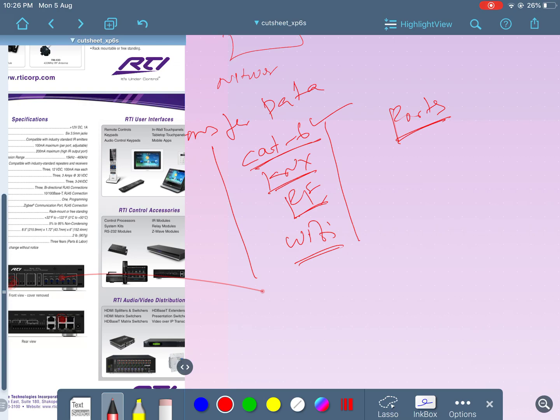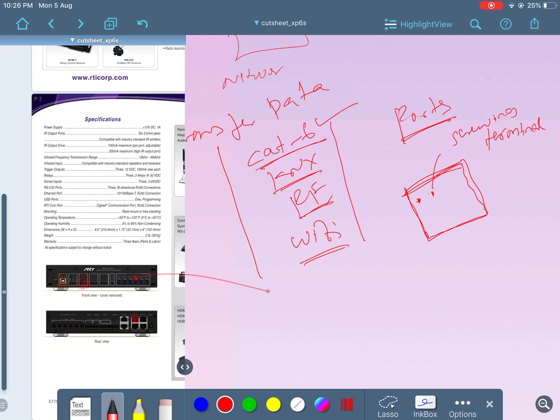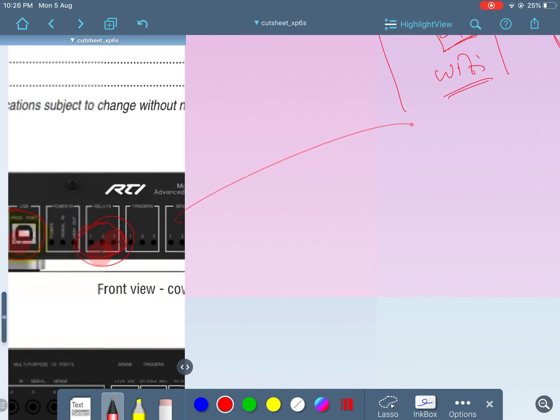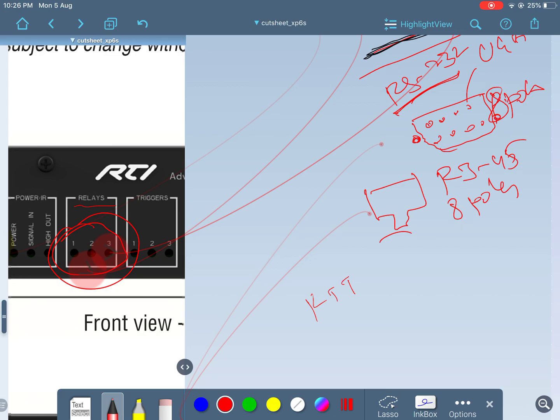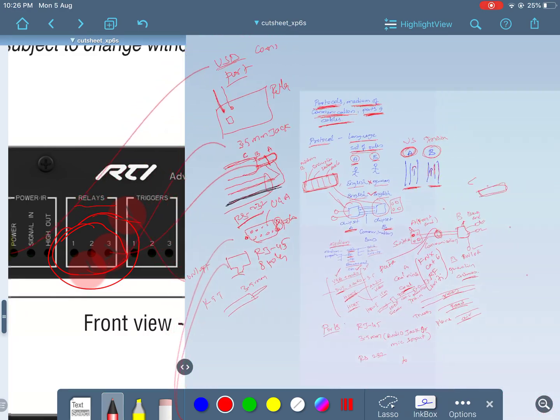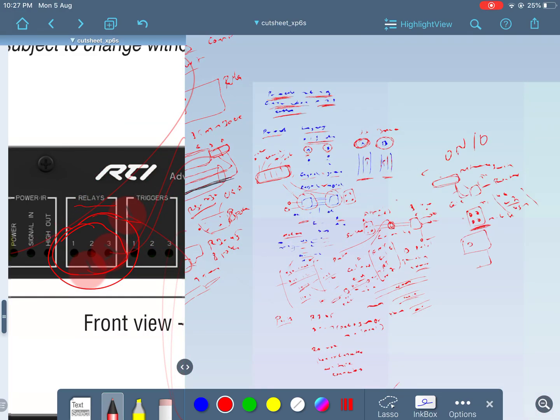In the previous video I explained that for a relay, ABB uses screw terminals. Here, this is a relay, and RTI is using a 3.5 mm jack. What is the work of this relay? On and off. What is the work of the ABB relay? This is also on and off.